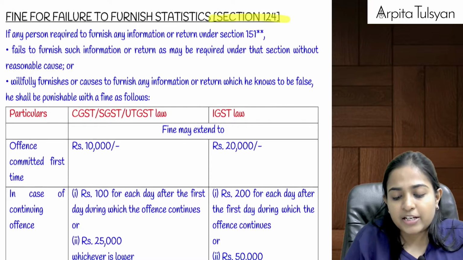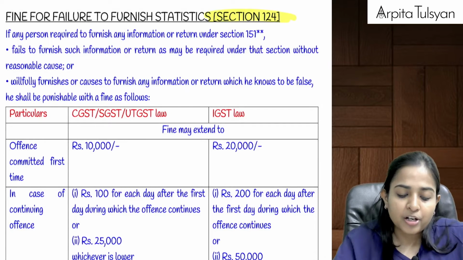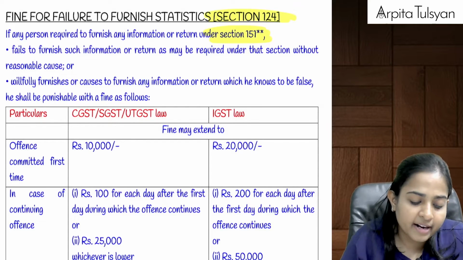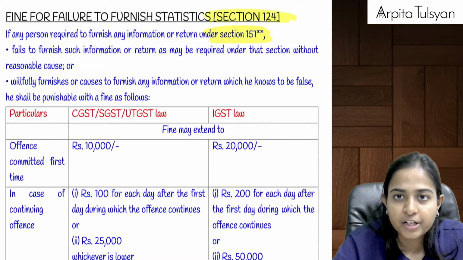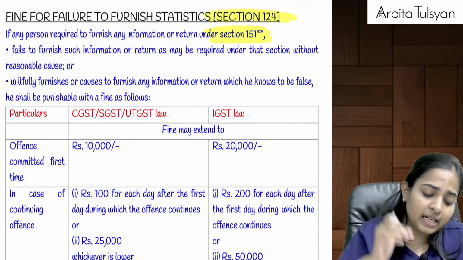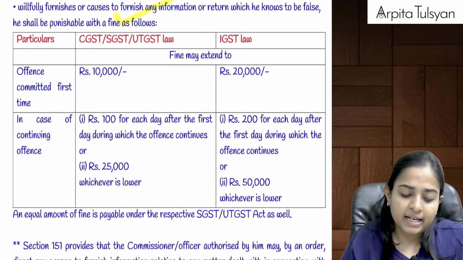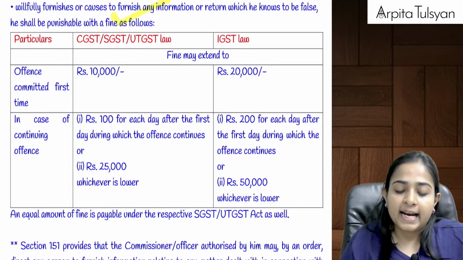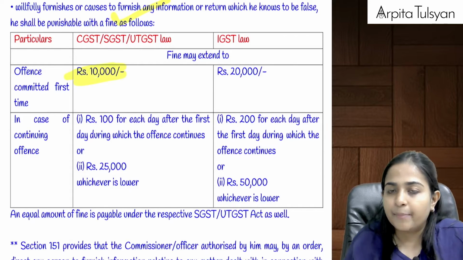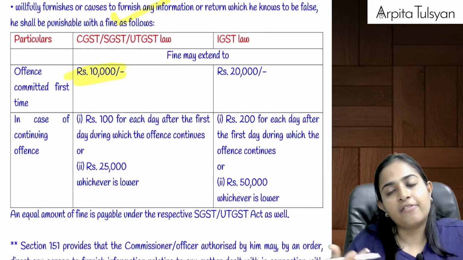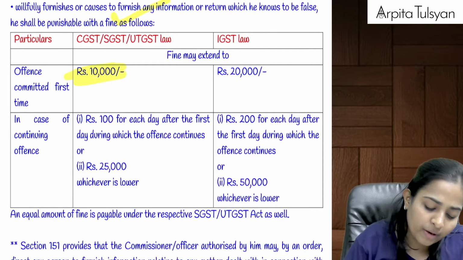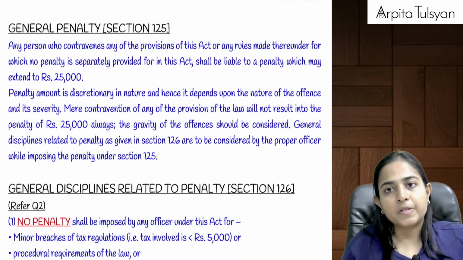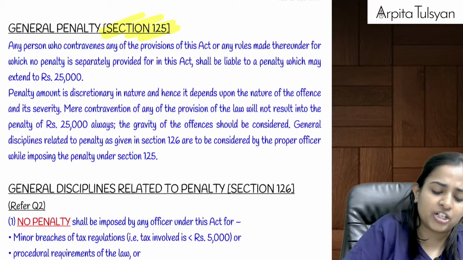Okay, similarly, section number 124, where any particular person was required to furnish some information or furnish a return under section 151, and if he either does not furnish it without any reasonable cause or purposely furnishes some wrong information, then in that case, if he has done it for the first time, means a first warning, then fine up to 10,000 can become applicable, and even after giving warning, if he continues that offense, then 100 rupees per day or 25,000, whichever is lower, will be the amount of further fine that will be applicable on such a person.